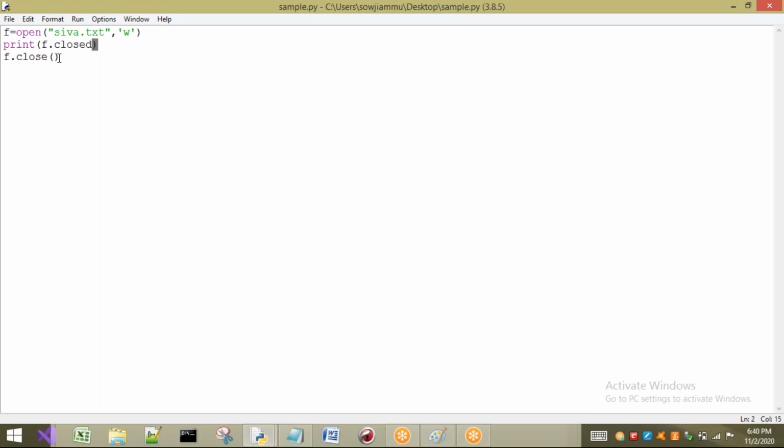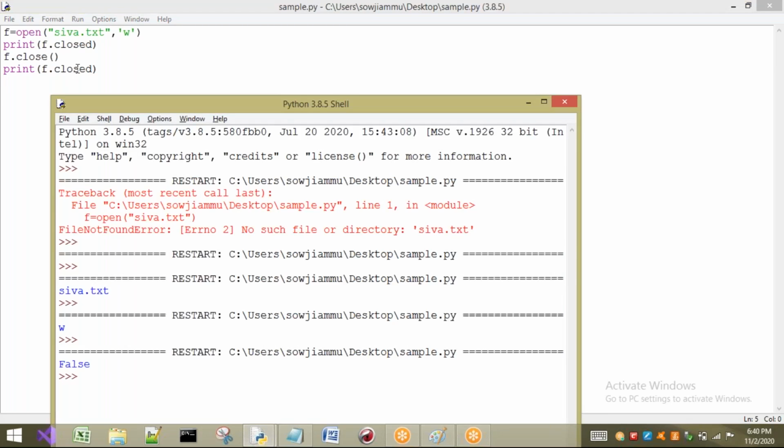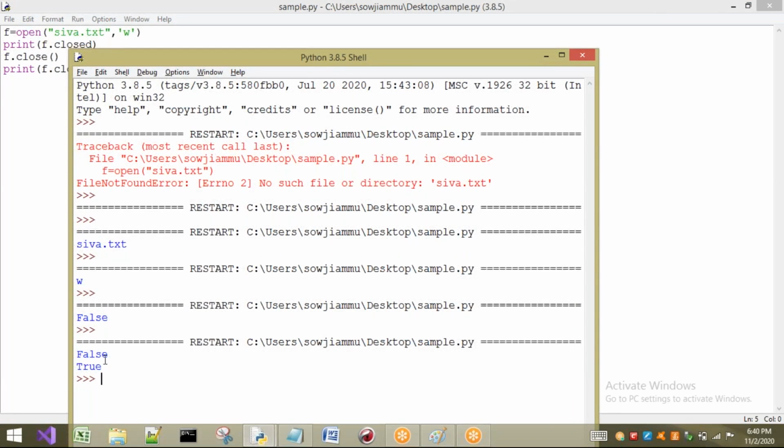After closing, I will print this statement. Now see, here it is not closed, but here it is closed, and I'm asking whether f is closed or not. So in this case, what are we going to get? False. In this case, what are we going to get? True. Why is it giving me true? Because here I have written f.close. Here f is closed, then automatically here we are going to get true. So the first one is false and the second one is true.